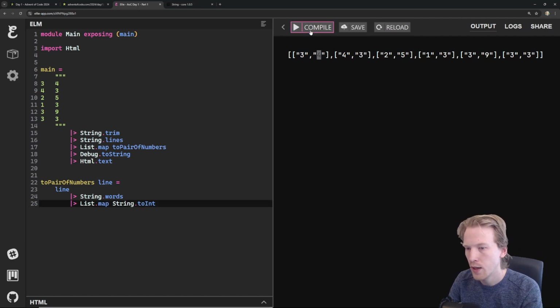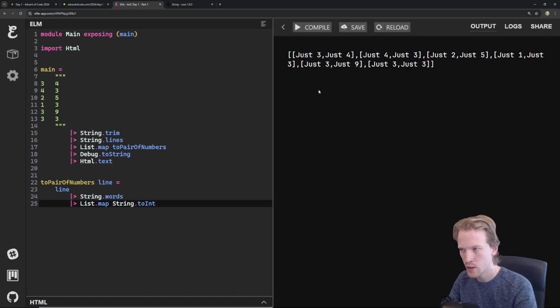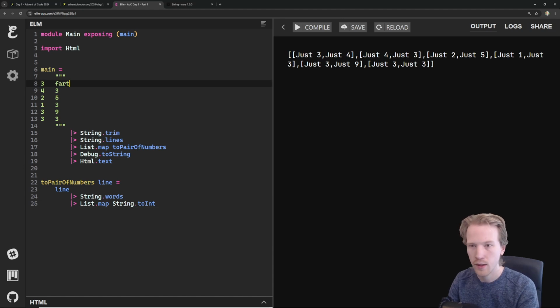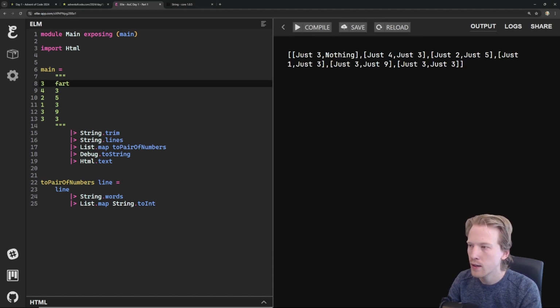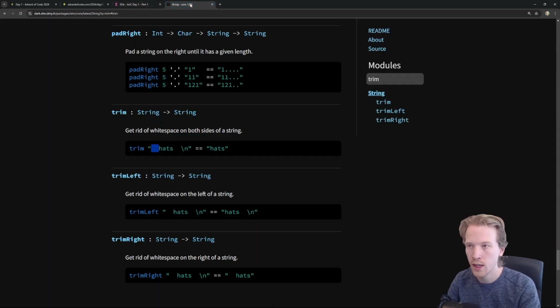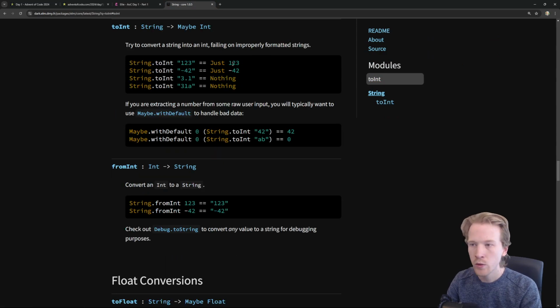function. This is when things are going to start to get weird. We're going to start to encounter some of Elm's quirks. Not every string is a valid integer. You see all these things? If one of these inputs was invalid, Elm wouldn't be able to turn that into a valid int. So the String.toInt function that comes with Elm doesn't return an integer, it returns a Maybe Int.